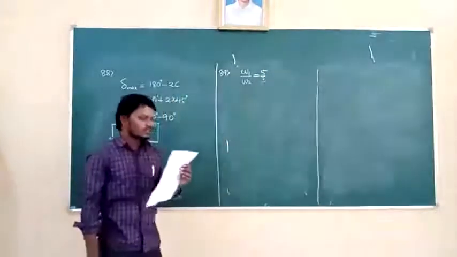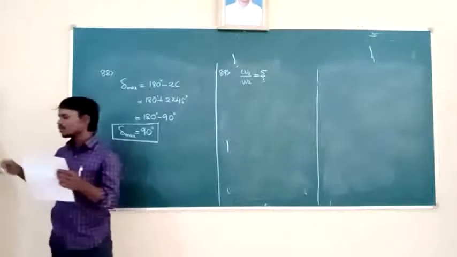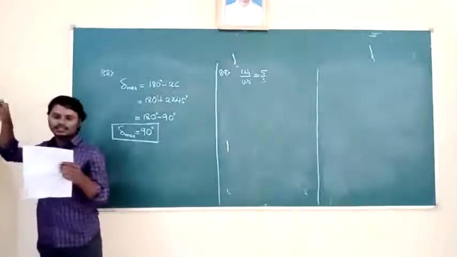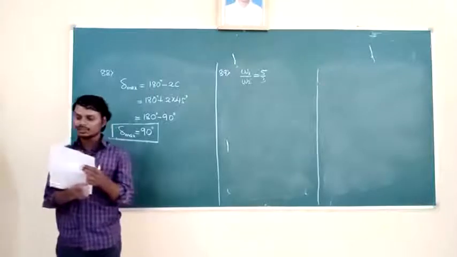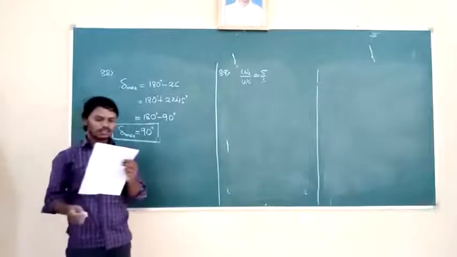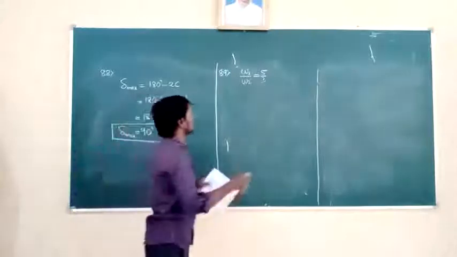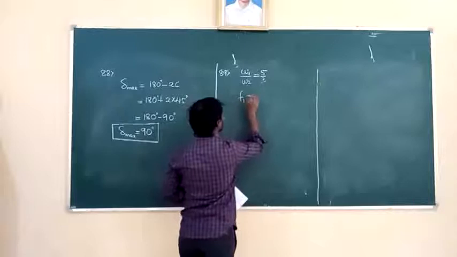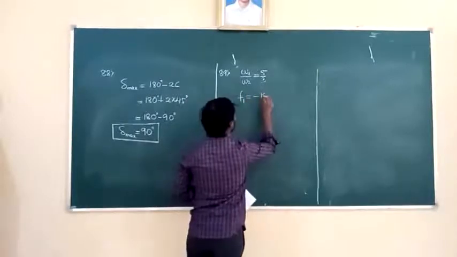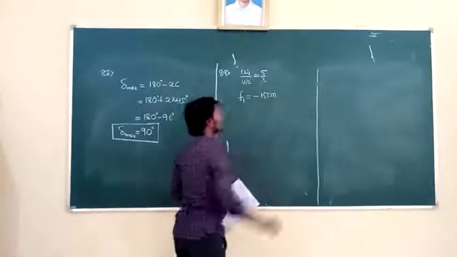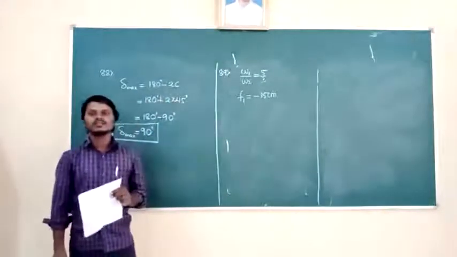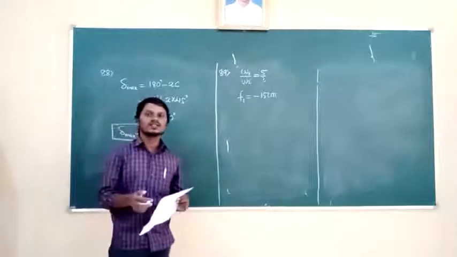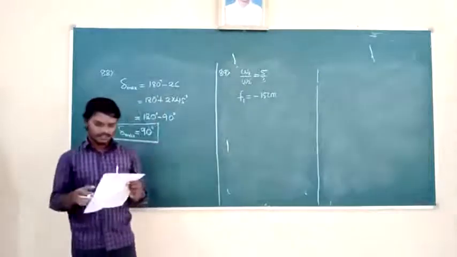What is given? The dispersive powers of glasses of lenses used in an achromatic pair are in the ratio 5:3. If the focal length of the concave lens is 15 cm, what is the focal length of the concave lens? That is 15 cm, but the sign convention used for the concave lens is minus 15 cm, because it is a concave lens.